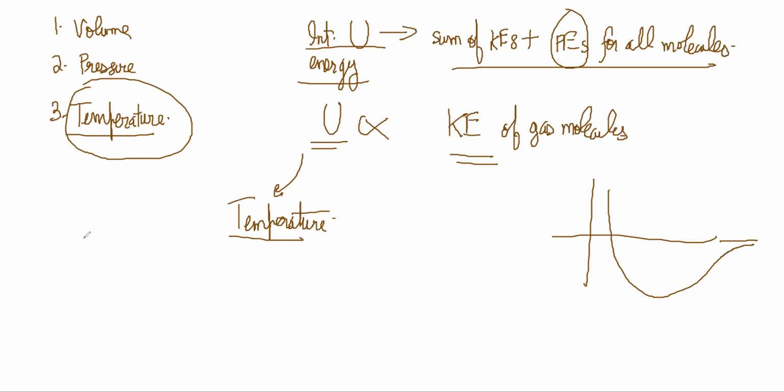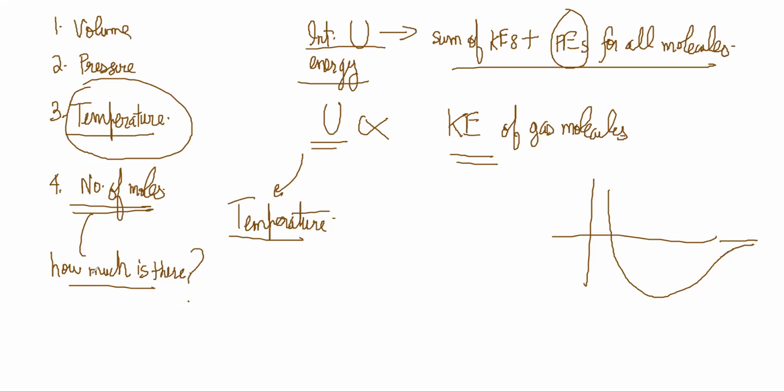Now, the last variable that we need is the number of moles, which is obvious. Obviously, you will need to know how much gas is there. And this is also a property of the entire system. So volume, pressure, temperature, and number of moles. These four variables are able to explain most of the properties of gases.